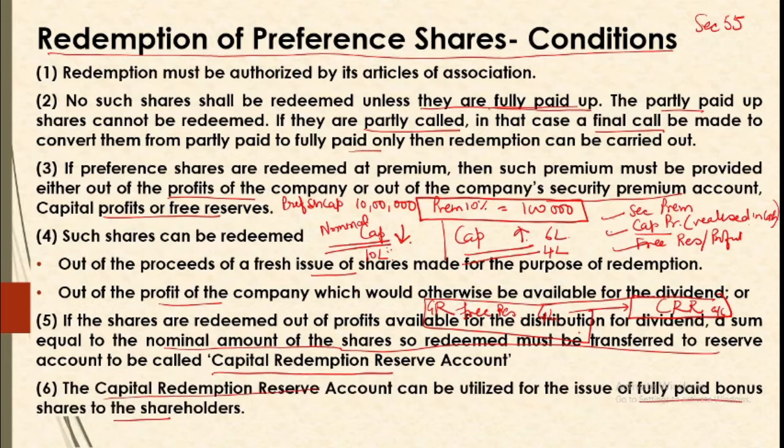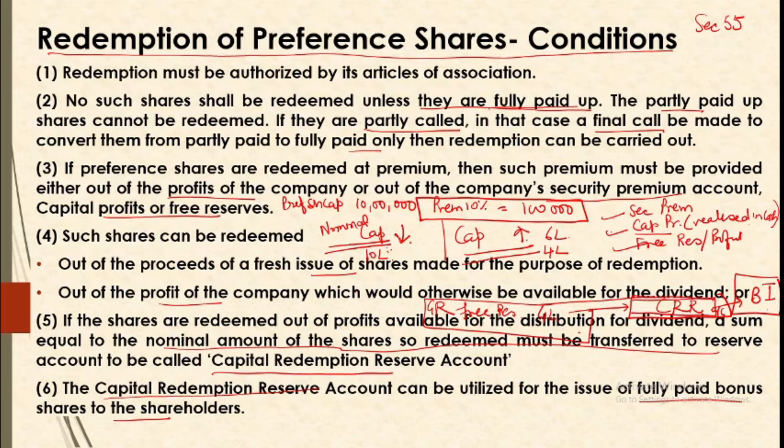So maybe sometime later, this CRR will be converted into a bonus issue, that is of fully paid bonus shares. So when we go for bonus issue, when we issue fully paid bonus shares to our shareholders, our capital increases. So CRR for all practical purposes is treated as equivalent to capital, because you cannot use this amount for any other purpose except for bonus issue.